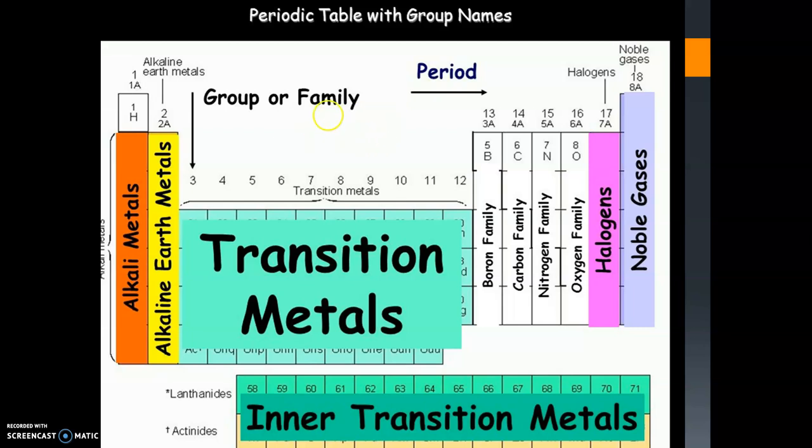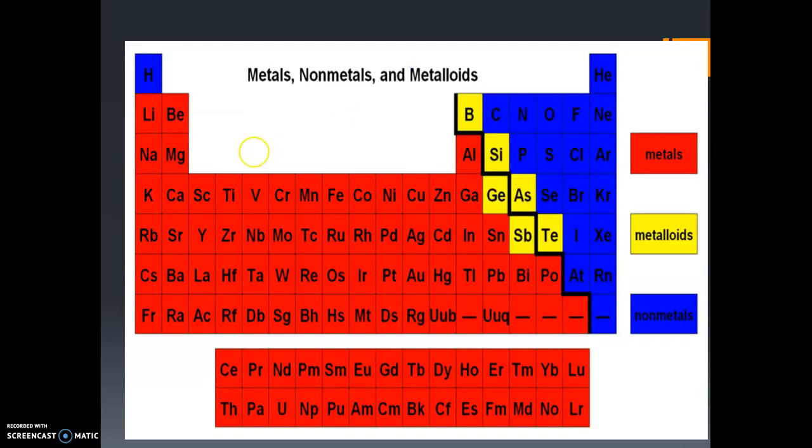Then the third group to the 12th group elements are known as transition metals. Why? Because they show the transition from metals to non-metals. If we check the left side of the periodic table, we can see the metals, and on the right side we can see non-metals.